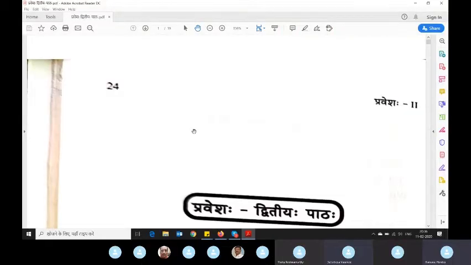Till now we have completed the first chapter. One tenth of your course is completed, and the other thing we saw is that the first unit of every chapter is devoted to grammar. In the first chapter, the grammar part we learned was how to make third person sentences. Why third person sentences first? Because they are used mostly.